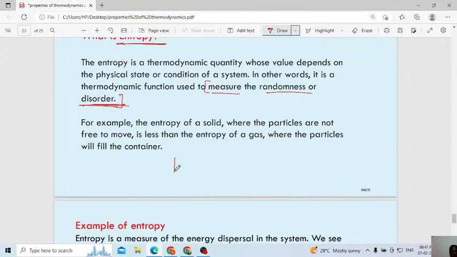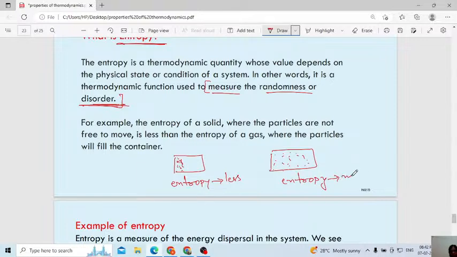Assume in the solid the particles are very close to each other; in this case entropy will be less. But when you consider the gas, all the particles are very randomly arranged, therefore entropy will be more. Therefore entropy is nothing but the measurement of randomness or how much disorder there is.